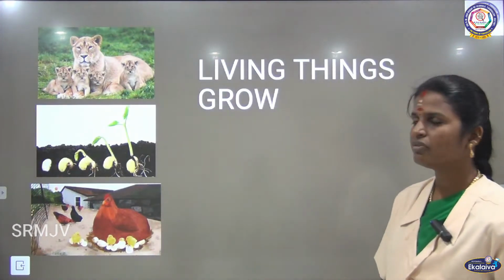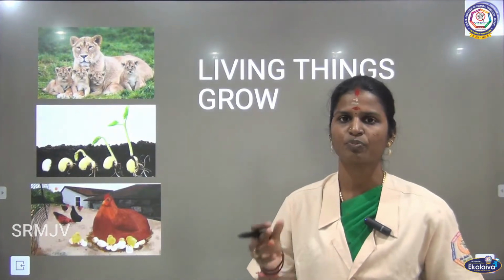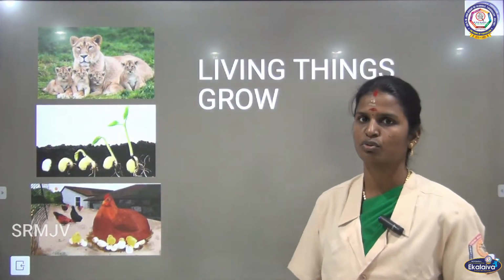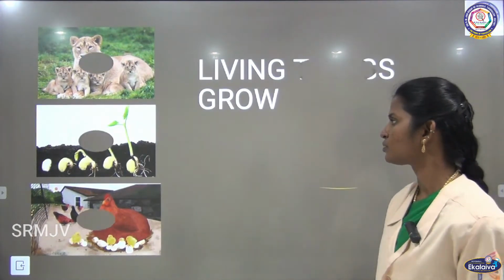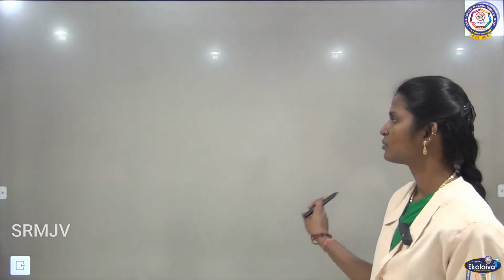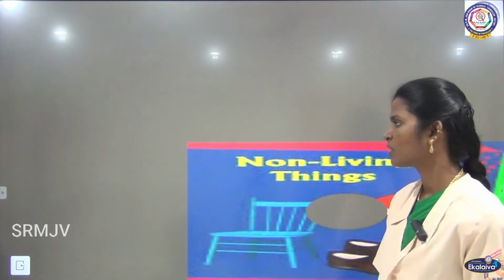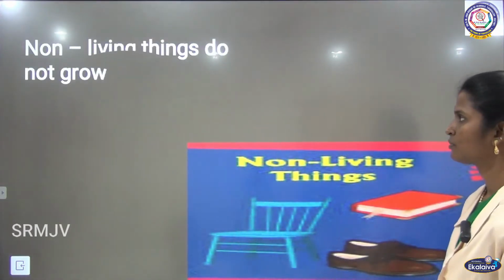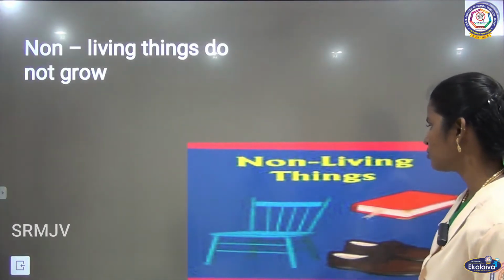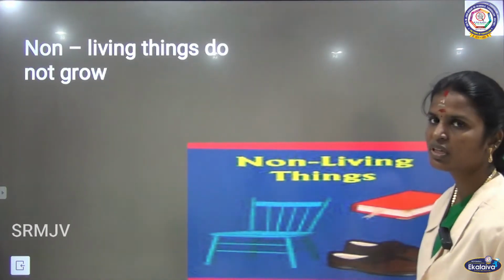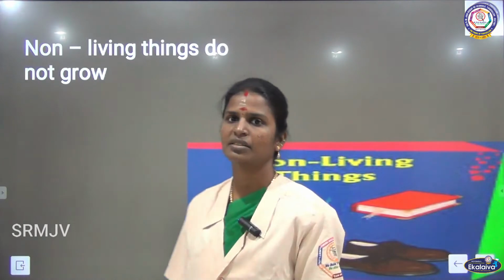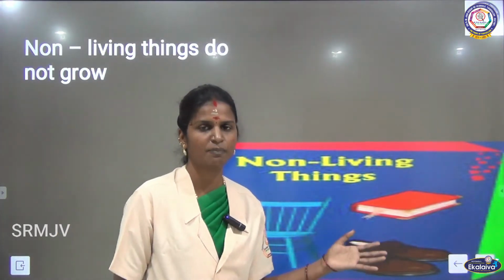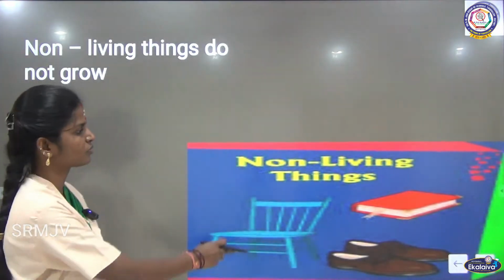So all the living things grow from young one to adult stage, and then it reaches its older age also. On the other hand, non-living things do not grow. For example, chair, book, shoes, they do not grow in size. Even after 10 years, the size remains same and they will not grow.